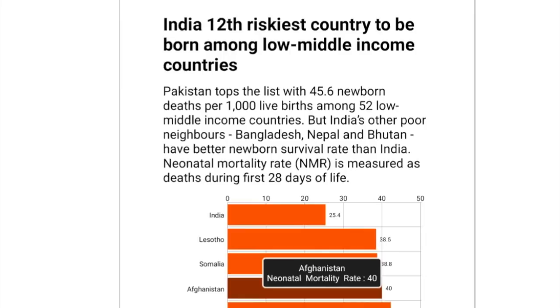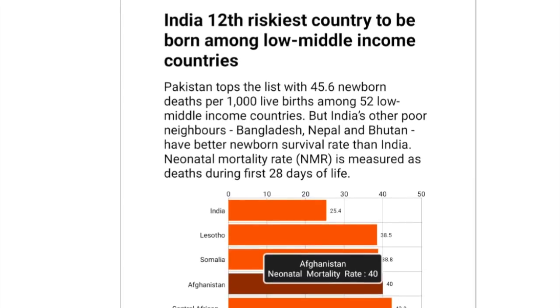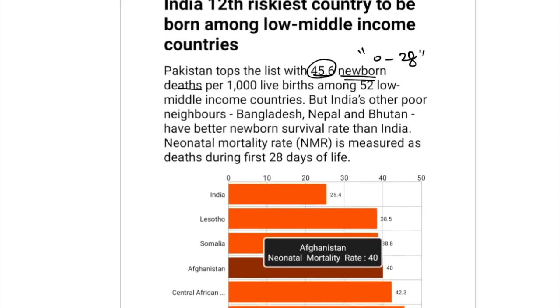Next is India is 12th riskiest country to be born among low middle income countries. So when we're talking about riskiness of a country, we're talking about newborn deaths. That is, a newborn baby within the age of 0 to 28 days who is liable to die, or who dies within 28 days of the birth. So Pakistan has 45.6 per thousand live birth death rate of newborn deaths.